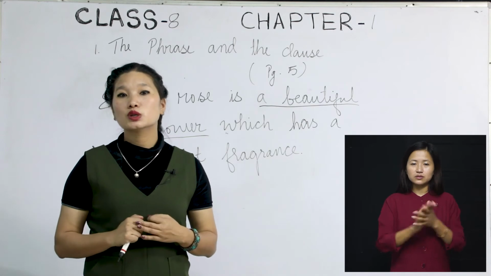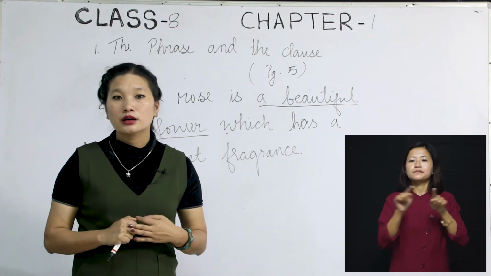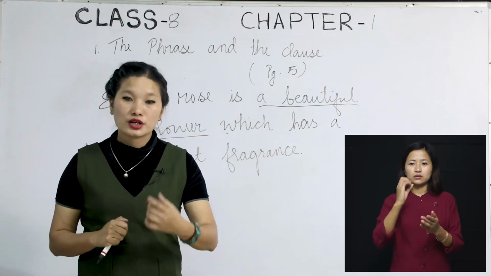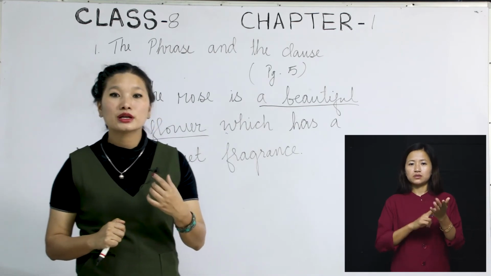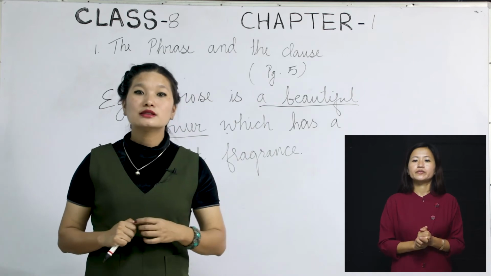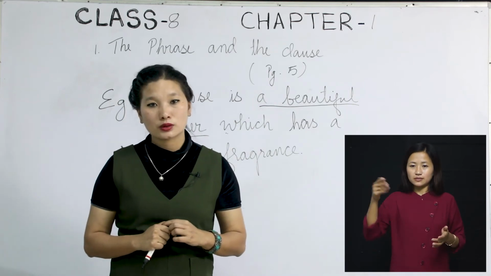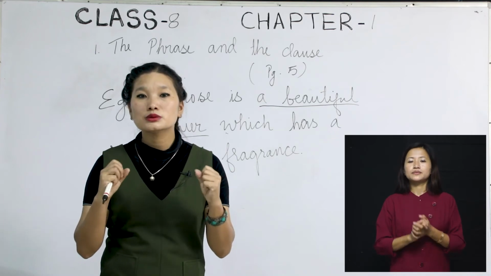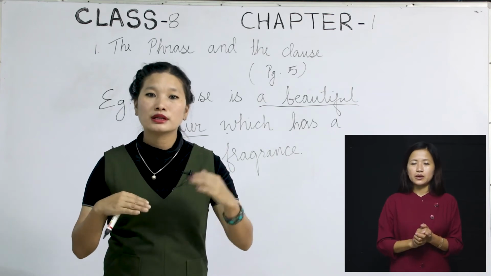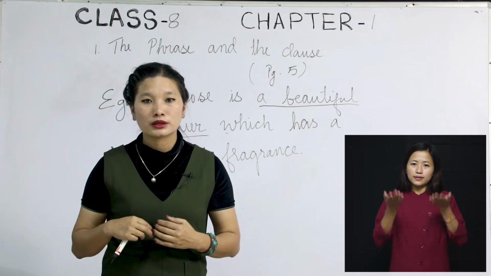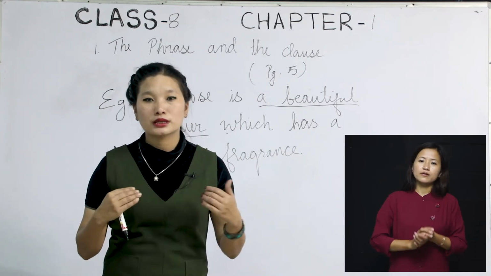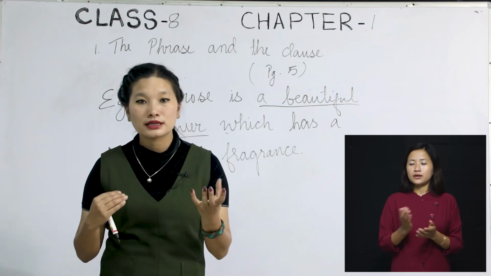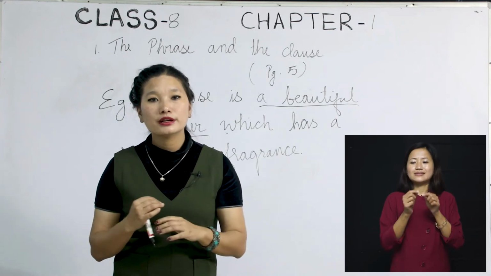But why is it not a complete sentence? That is because it started with a coordinate conjunction, and that is the reason why it is called a clause. You can imagine that there are two parts of a sentence, one lighter and one a little heavier than the other. So the lighter one would be the clause, the heavier one would be the sentence or the simple sentence. Okay, I want you to be very clear with this.